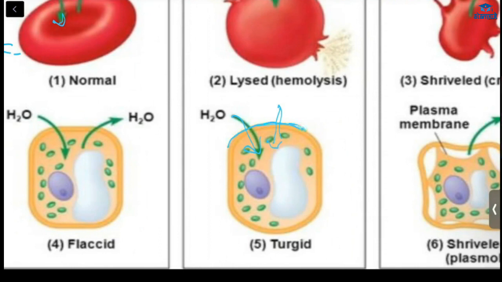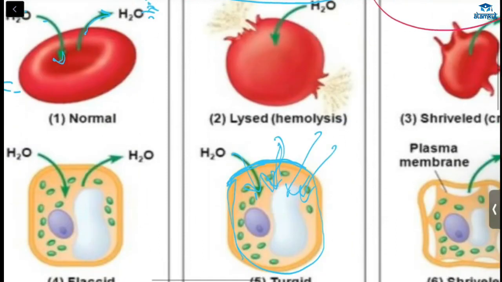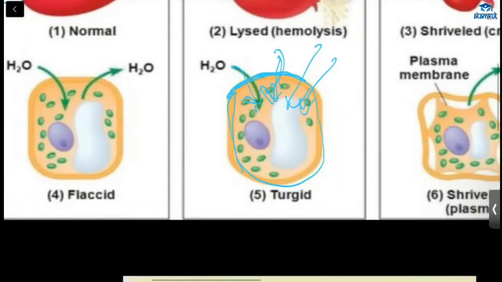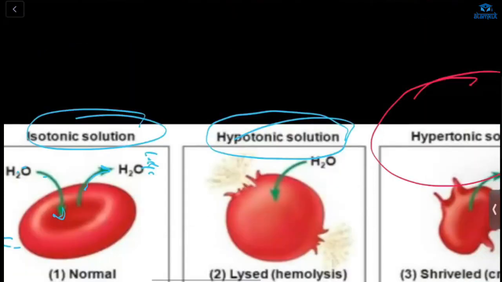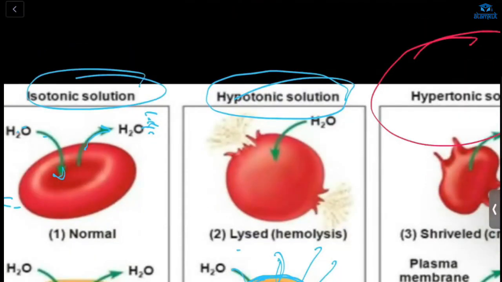Yes, water is getting inside and pressure is created, and the cell wall also creates pressure. So both pressures cancel out and it prevents bursting. This is the case in plant and fungi cells. But for animal cells, it will burst.